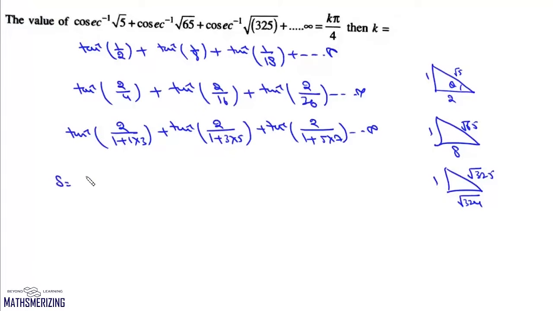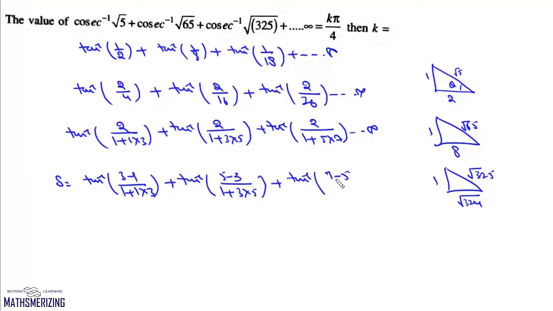So we can write this series as tan inverse 3 minus 1 upon 1 plus 1 into 3, tan inverse 5 minus 3 upon 1 plus 3 into 5, tan inverse 7 minus 5 upon 1 plus 5 into 7, and so on.